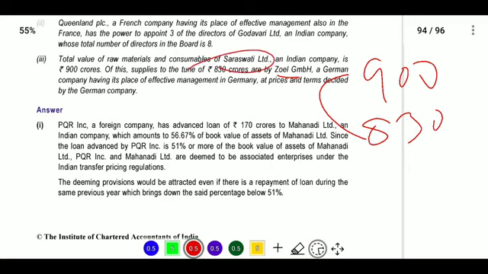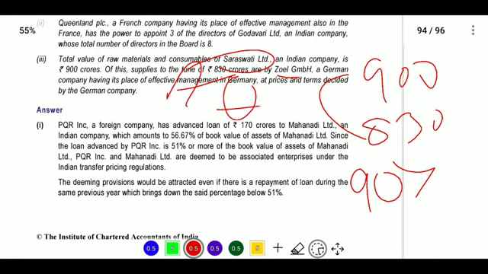Saraswati is purchasing more from one person, so it exceeded the 90% specified percentage, then it will be treated as associated enterprises. If you are purchasing from one company outside the country and more raw materials are purchased from that person only, then it will be treated as associated enterprises.